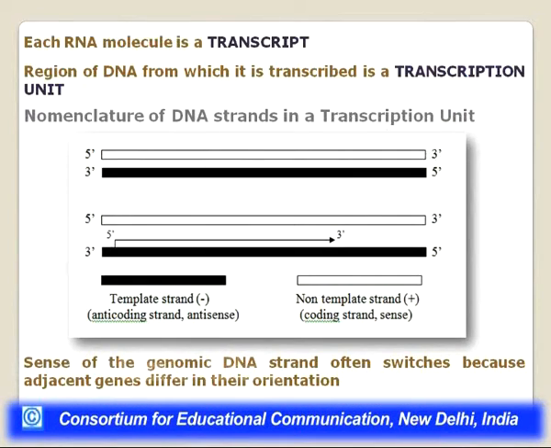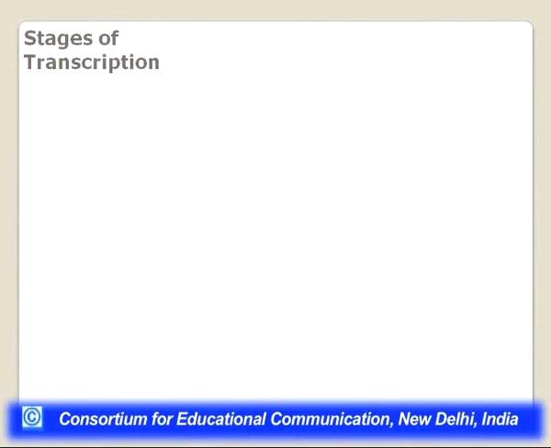For example, with the white and the black as shown here, sometimes the black portion can give rise to an RNA and sometimes a part of the white portion can give rise to an RNA. It depends upon where the gene is located, whether on the segment of DNA which is black in color or the segment which is white in color. So the sense of the DNA strand can switch because adjacent genes differ in their orientation.